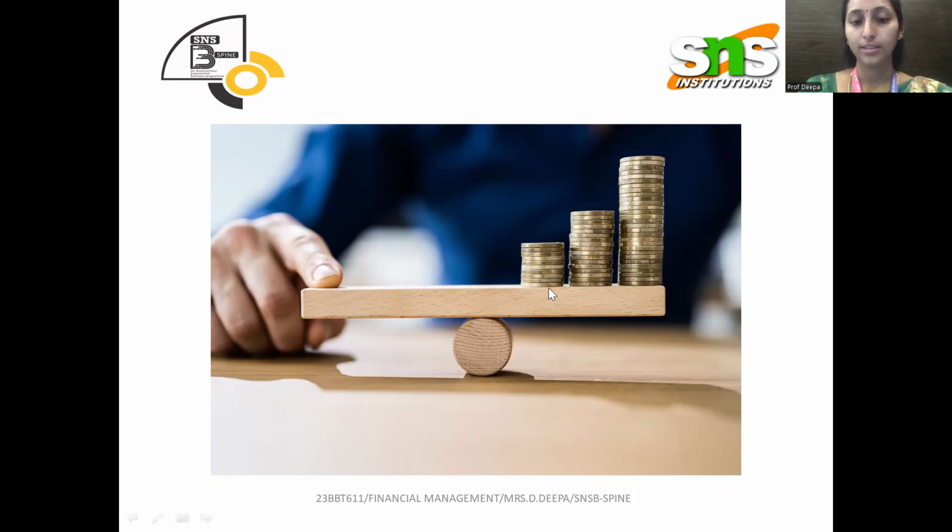In leverage, we have different types, such as operating leverage, financial leverage, and combined leverage. For this session, let us specifically deal with financial leverage.